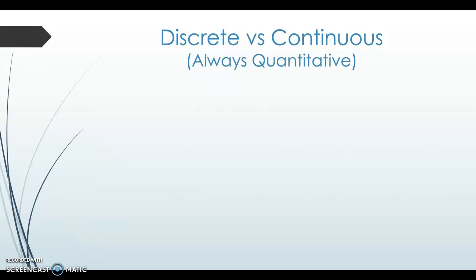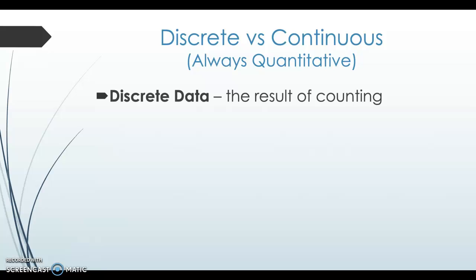So with qualitative data, there's only one type, right? It's just qualitative and then that's it. But in quantitative, we can split it in two ways. So discrete data is the result of counting. So think about just counting, like 0, 1, 2, 3, 4, 5. I could do this all day. That is discrete data. So when you are looking at something, if they are the counting numbers, then it is discrete, right? So there are no decimals or fractions.